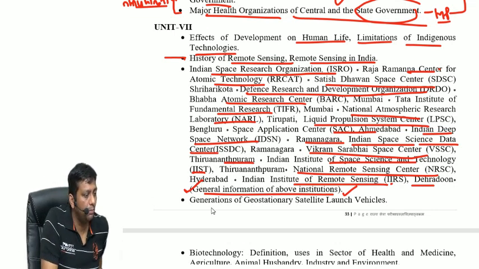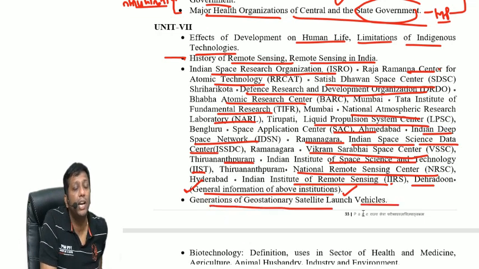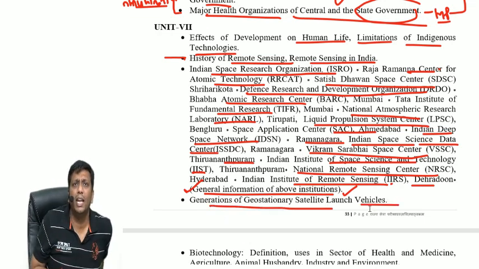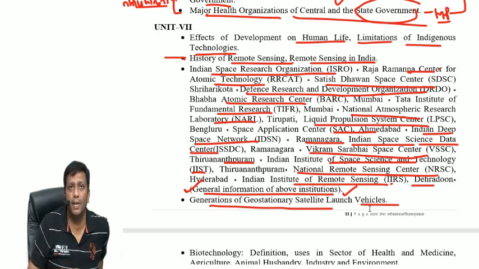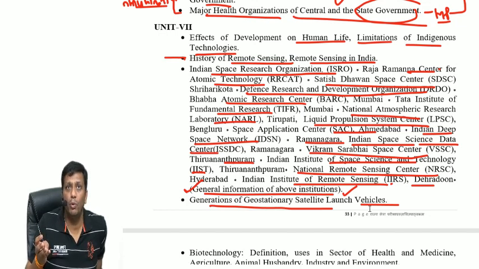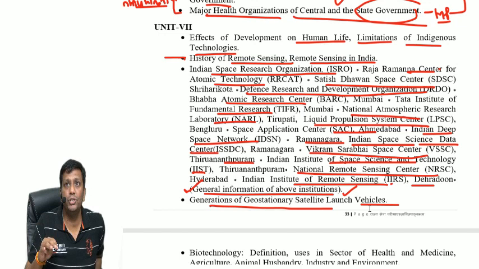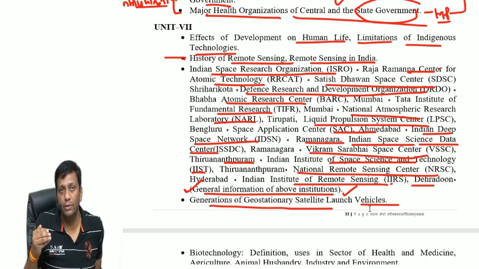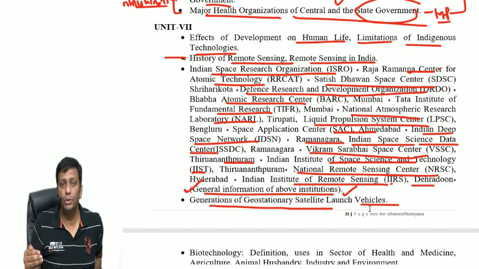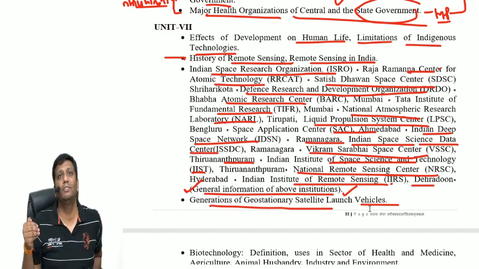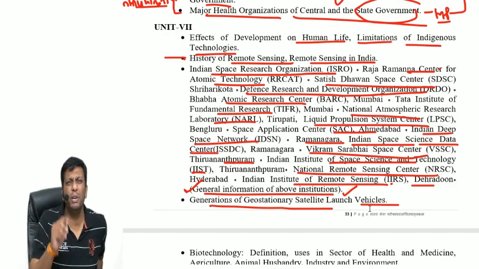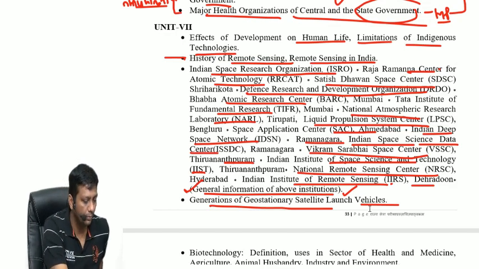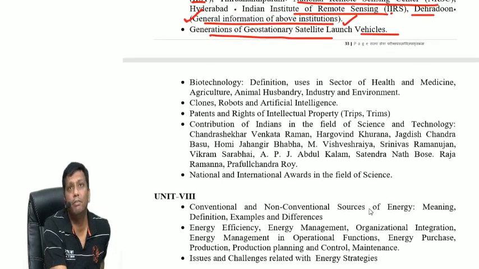After it, guys, you should have knowledge about the generations of launch vehicles. There are four generations of launch vehicles. The first is SLV, satellite launch vehicle. Second generation is ASLV, augmented satellite launch vehicle. Third generation is PSLV, polar satellite launch vehicle. And fourth generation is GSLV, geostationary satellite launch vehicle. Further, GSLV has two or three categories: geostationary, geosynchronous, geosynchronous transfer. In that way, I will discuss with you. It's very basic, just a 10-minute discussion is required. Over. Okay. Your syllabus already mentions general information, not going into detail.